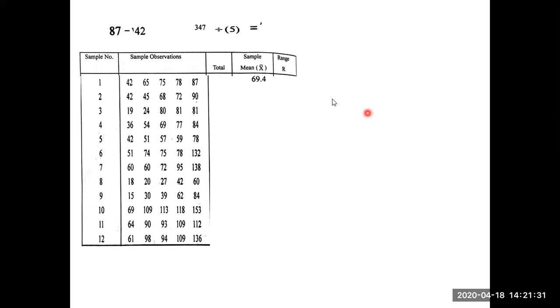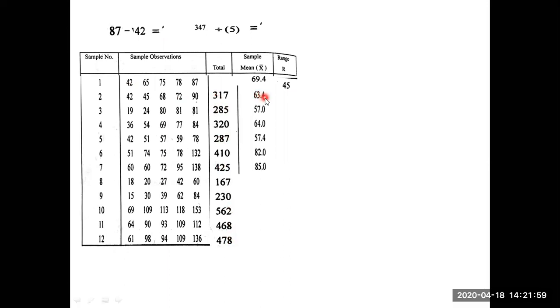Okay. Next, you have to find out the range. What is the highest value in this one? 87. Lowest value is how much? 42. So 87 minus 42. How much are you going to get? 45. Therefore, 45 you have to place here. So the range is 45. Similarly, for the remaining rows you find the totals.